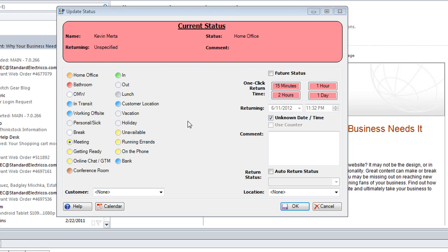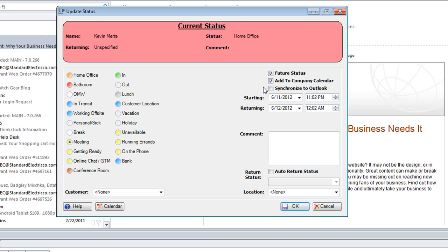And at the administrator level, you can configure each one of these options. You can add different types of statuses for what your company needs. You can put a future status and show that in the future you'll be changing your status. We have some one-click return times, so you can quickly say that I'm going to be out an hour or 2 hours. You can use an unknown date and time.